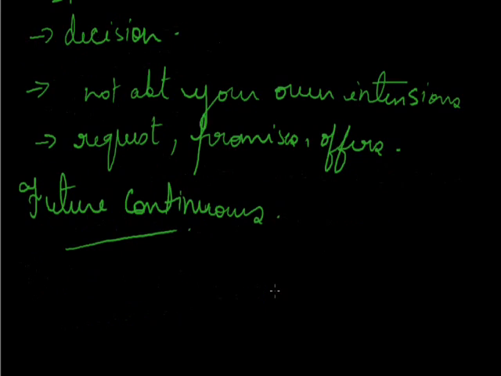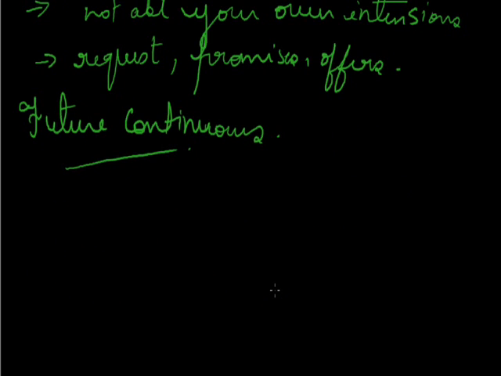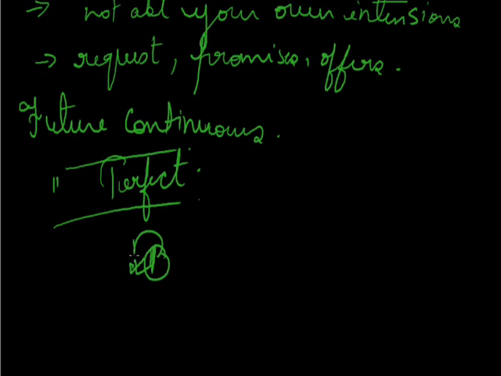Future perfect. The word perfect itself means a work which is completed. Now, as I've told you, future is something that is unpredictable, still in future perfect we use this tense to express an action which will have been completed before a given time in the future. This is a given time in the future, and the work which will be completed before it is called future perfect.